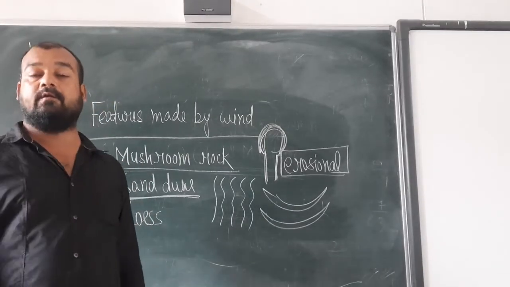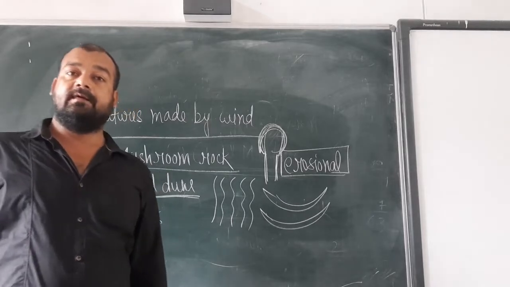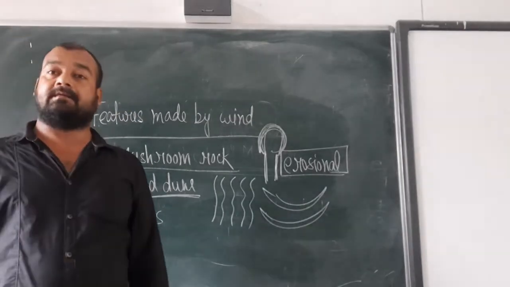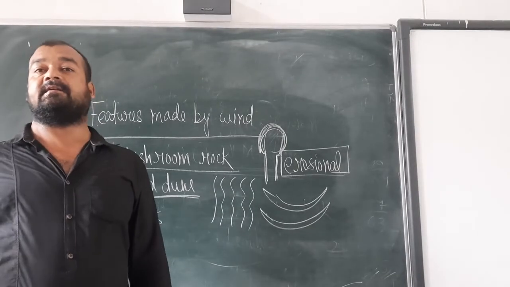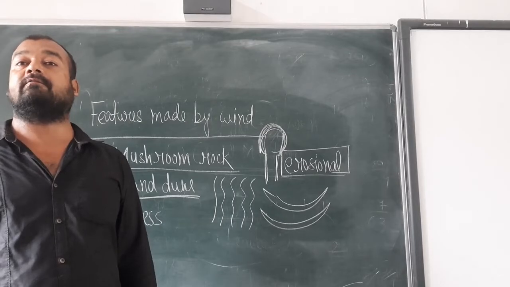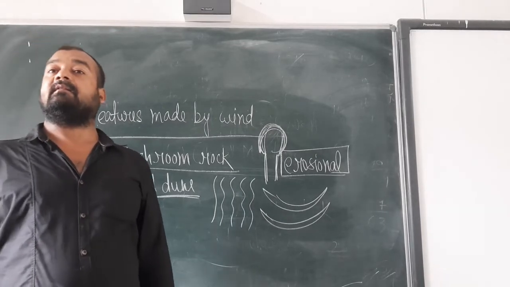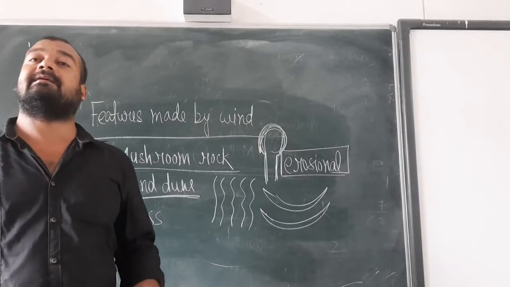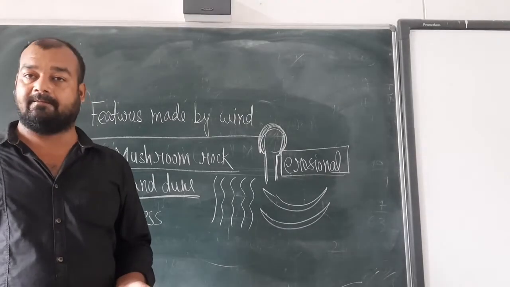Because now we are going to see how a dangerous earthquake took place in Nepal, our neighboring country of the Himalaya, in the year 2015. That earthquake's intensity was more than 7 on the Richter scale.